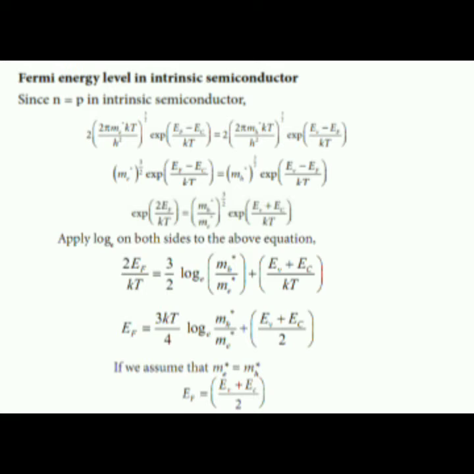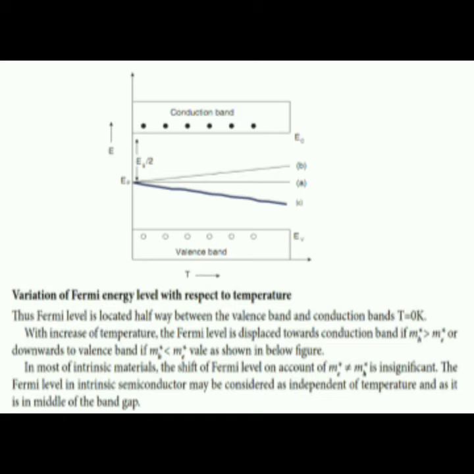Fermi energy level in intrinsic semiconductor. Since n is equal to p in an intrinsic semiconductor, we solve these equations and we get EF is equal to (EV plus EC) by 2. Variation of Fermi energy level with respect to temperature. The Fermi energy level is located halfway between the valence band and conduction band.